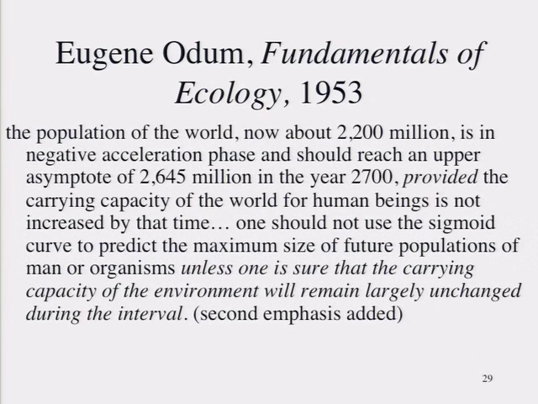The population of the world, now about 2,200 million, is in negative acceleration phase and should reach an upper asymptote of 2.645 billion in the year 2700, provided the carrying capacity of the world of human beings is not increased by that time. One should not use the sigmoid curve to predict the maximum size of future populations of man or organisms unless one is sure that the carrying capacity of the environment will remain largely unchanged during the interval.